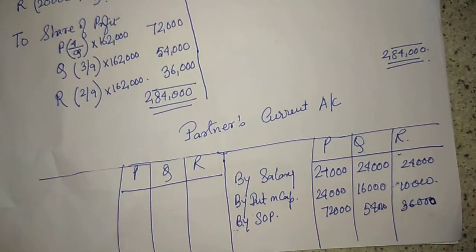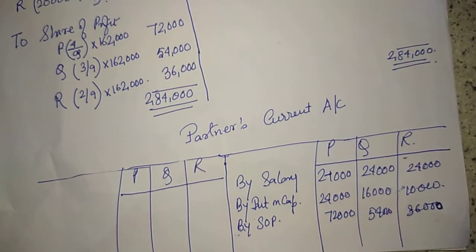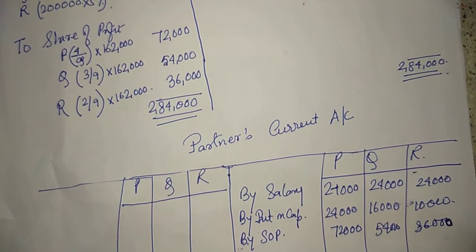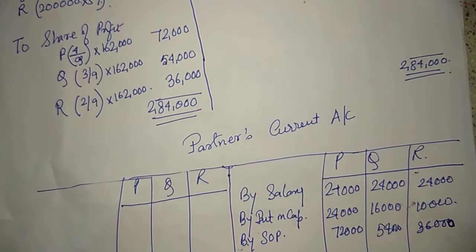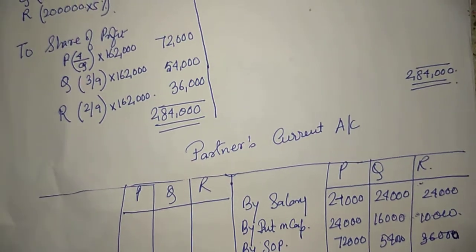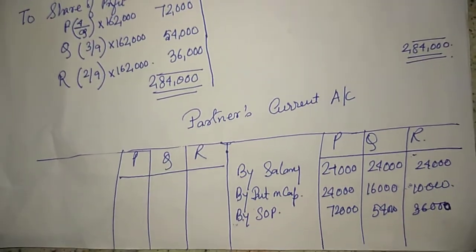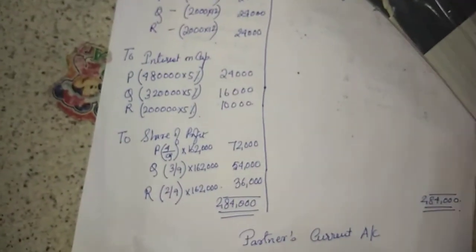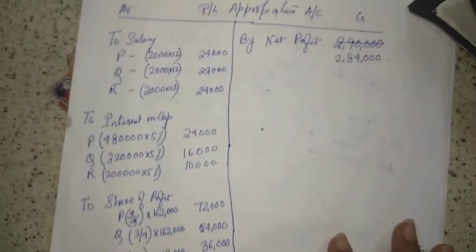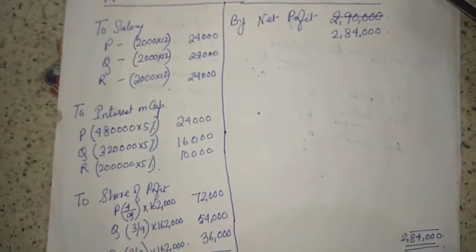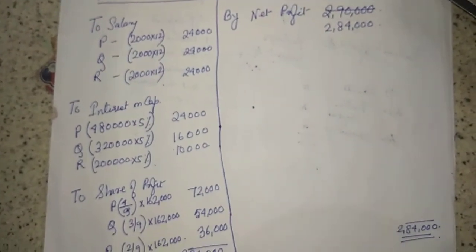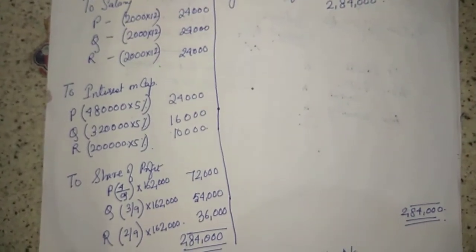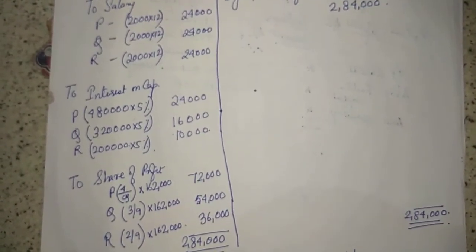Fine. Clear? अच्छा. Next thing. Anything else written over here? Is it clear? Please have a look clearly at the entire sum. Profit and loss account: by net profit, 2 salaries, then 2 interest on capital, then 2 share of profit.